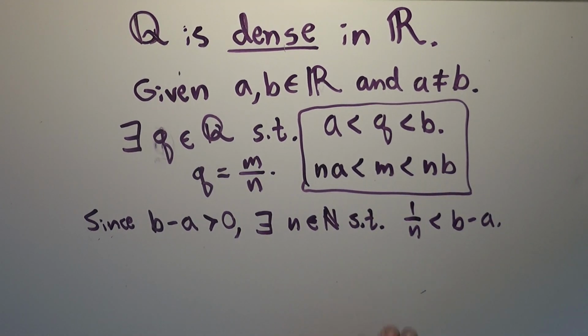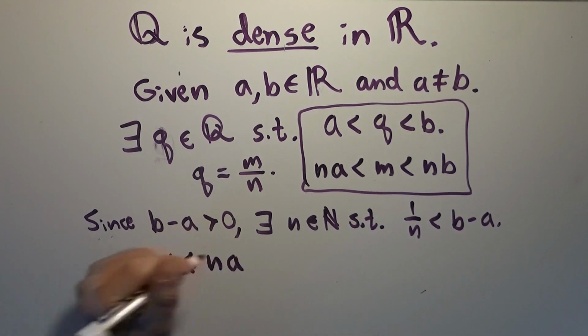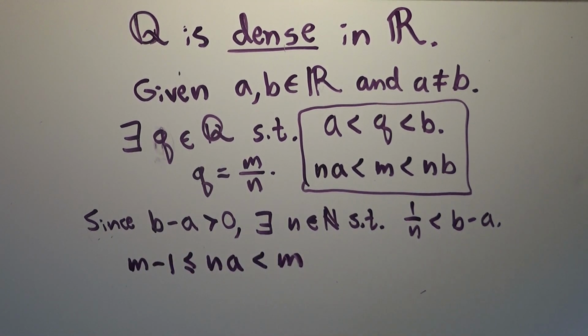Also, because of this, we have effectively chosen our value for n, right? We don't explicitly know its number, but we know that it has the property that its reciprocal is less than the difference of b and a. Also by the Archimedean property, we can find an integer m with this property: m minus 1 is less than or equal to n times a, which is less than or equal to m. Remember, n times a is just some real number. By the Archimedean property, we can always find an integer that is strictly greater than that real number. That's going to be our m, and in particular we want it to be the smallest, which is to say that if we took 1 away, it would be less than or equal to n times a, which is to say not greater than.